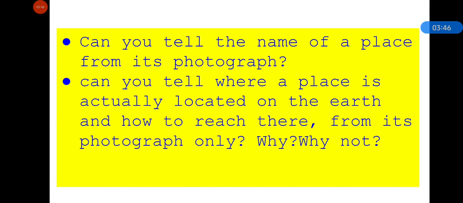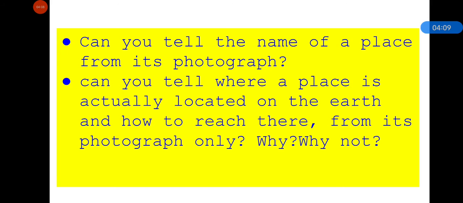We need a map, and only a map is not enough. If you remember, we have studied in class 3rd about maps, and we have studied that water bodies are shown in blue color and forests are shown in green color.